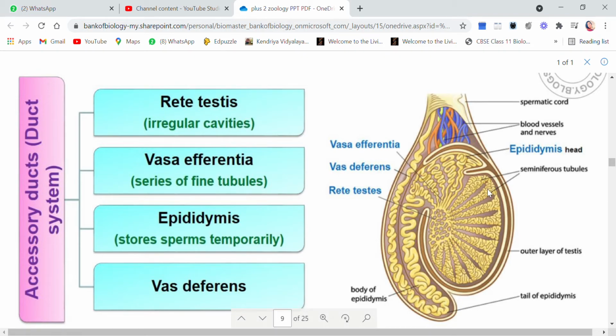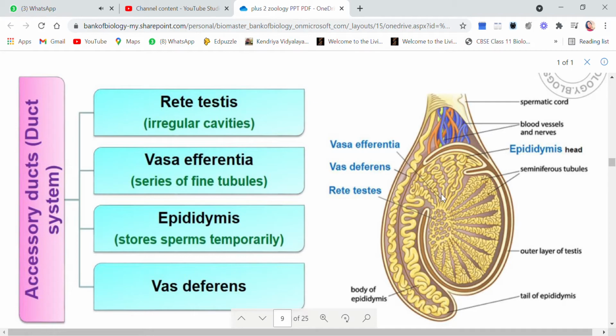These are the lobules or the compartments. Each compartment has coiled seminiferous tubules, you see. All these seminiferous tubules are joined to rete testes. This is rete testes, and there are so many tubes which are attached to rete testes.